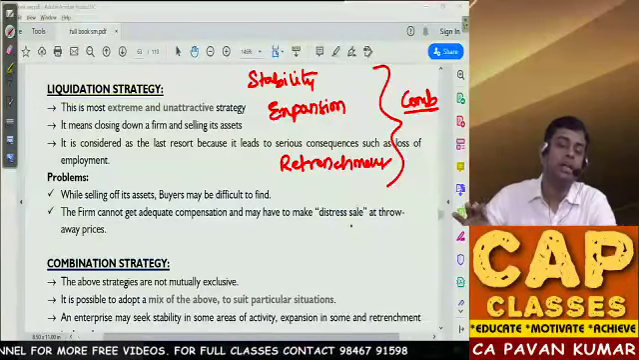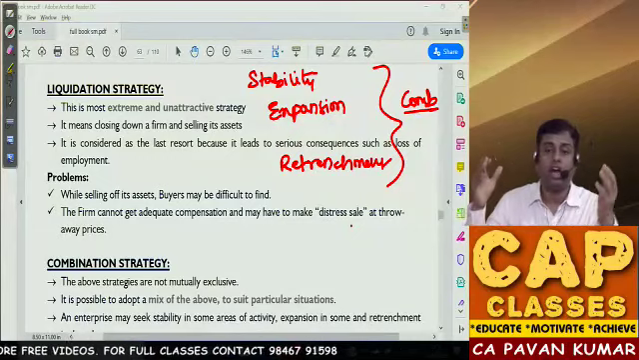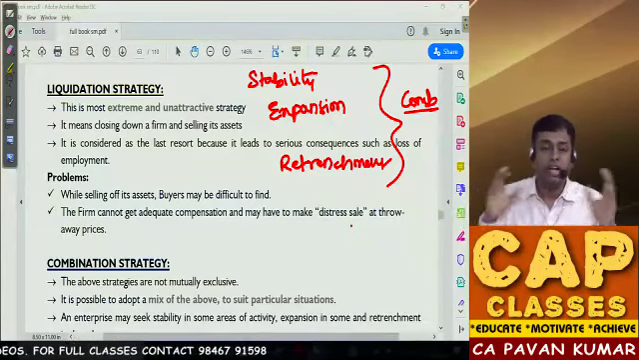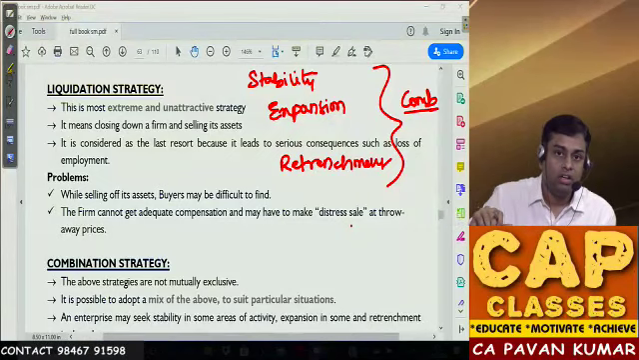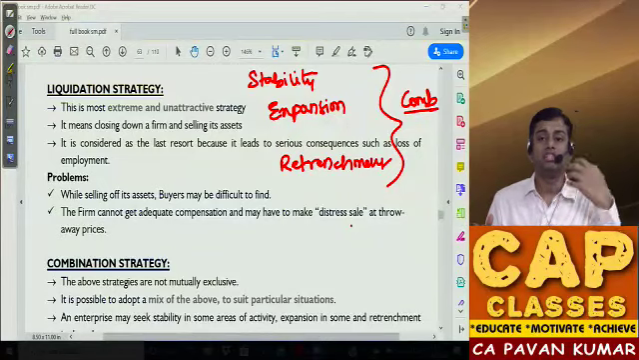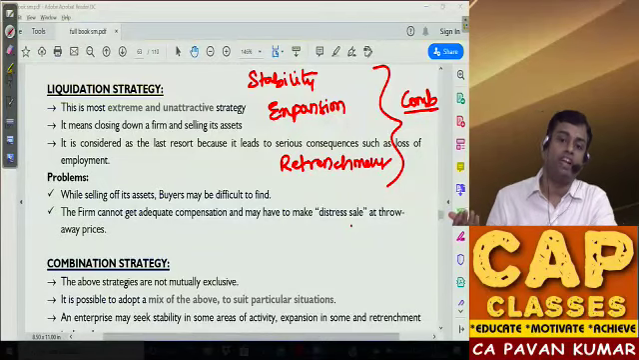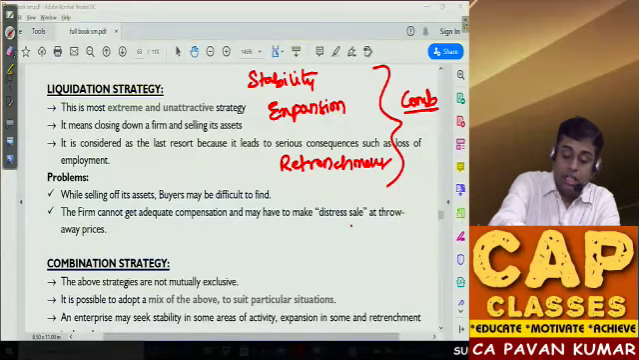This is usually possible in the case of MNCs or conglomerates. When you have 10 businesses, all businesses will not be in a growth trend. Some businesses you need to grow, some businesses you need to turn around, some businesses you need to continue, some you need to quit. This is called combination strategy.